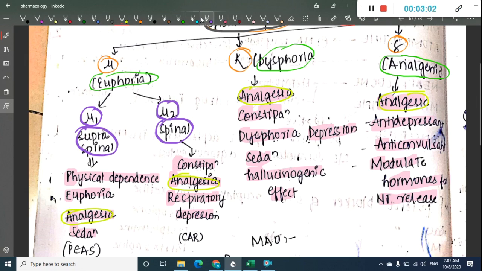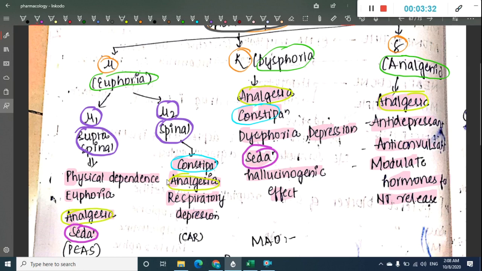Second, in mu2 and kappa receptors you have constipation. And you have sedation in kappa and mu1.